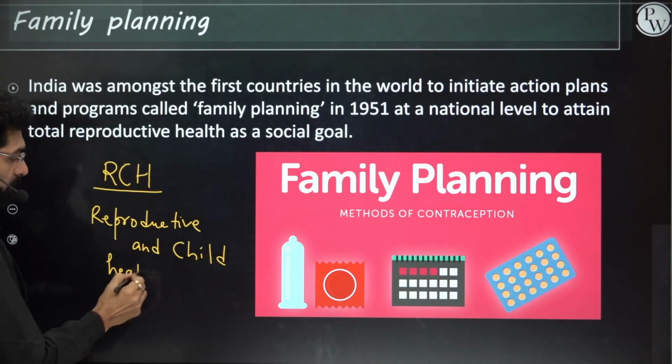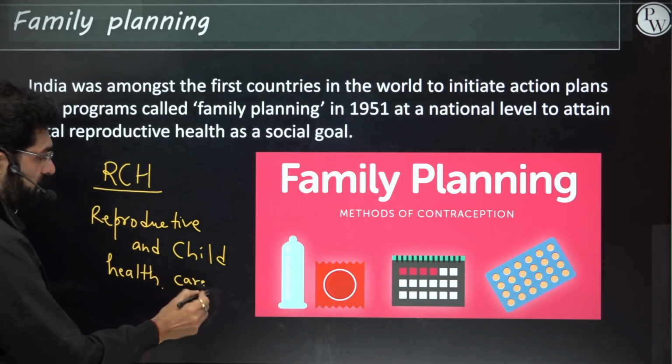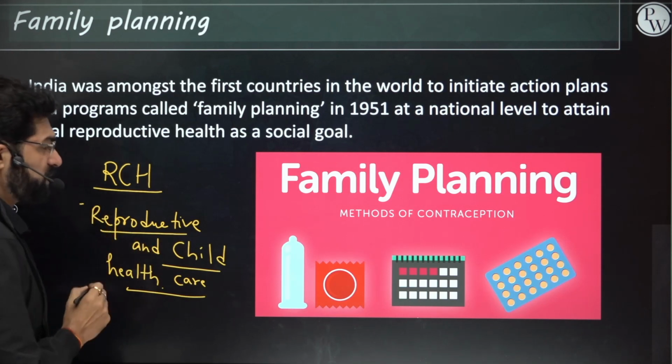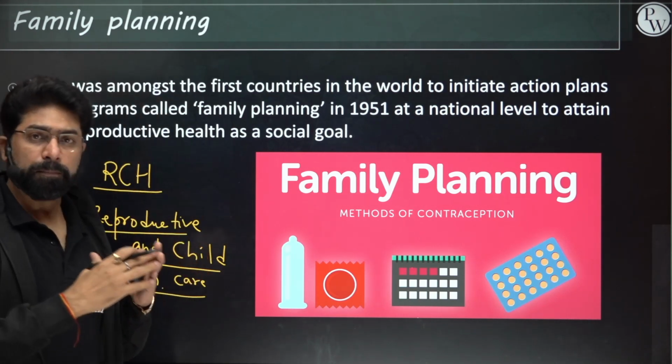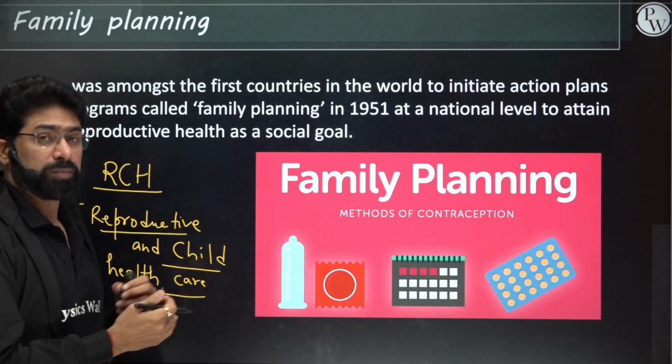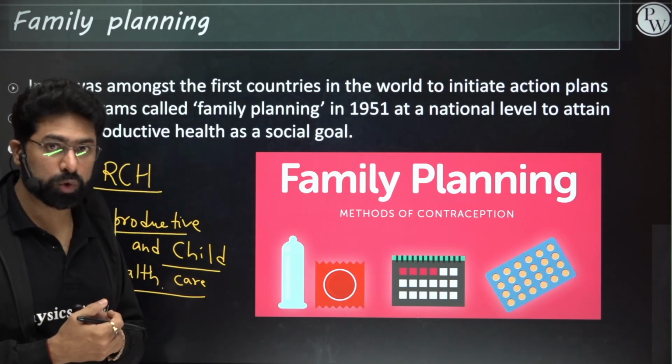So let's see. Reproductive and Child Health Care is the program here. This was initiated in 1977 and it has many more programs apart from only the family planning program. It has a much wider approach also.